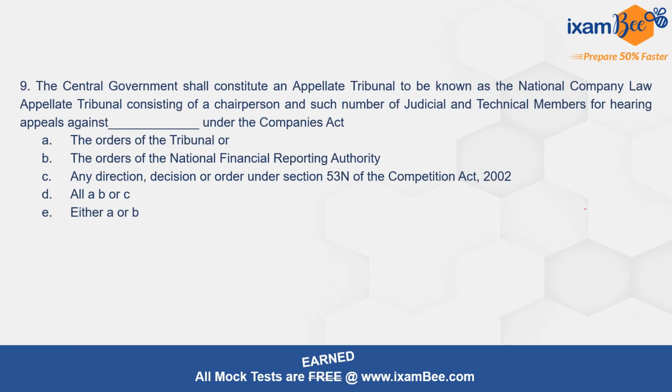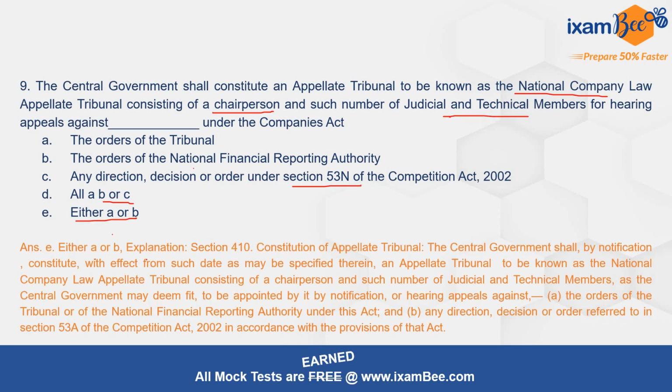Now, question number 9 talks about the central government shall constitute an appellate tribunal to be known as the National Company Law Appellate Tribunal, consisting of a chairperson and such other judicial and technical members, for hearing appeals against dash. The correct option is either A or B.